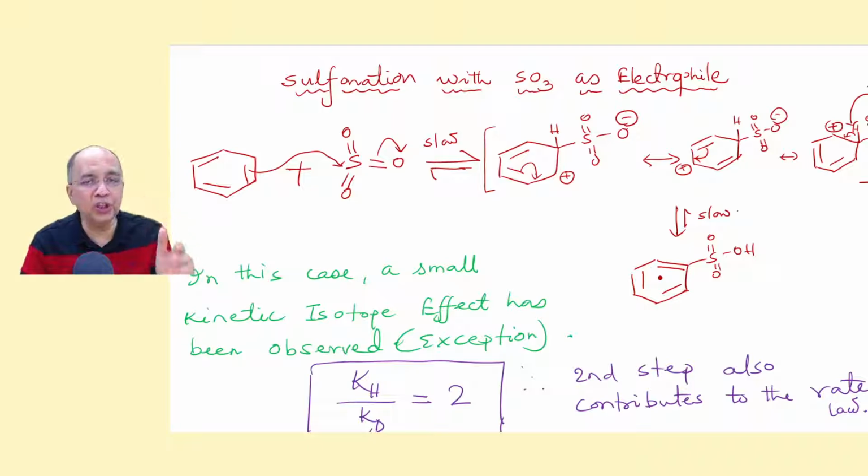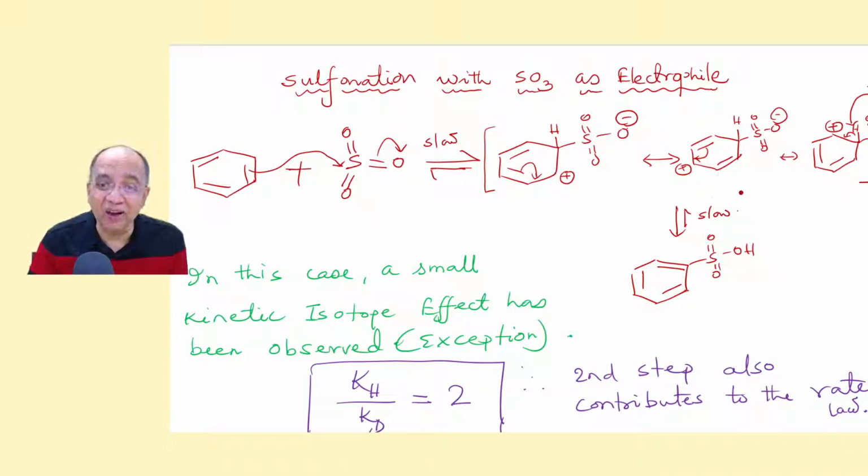Interestingly, sulfonation is the only case in benzene SEAr where a small kinetic isotope effect is observed. kH by kD, instead of 1, is 2, only 2, not much. This means that the breaking of the C-H bond also has some slow character, so the second step is also contributing to the overall rate law.